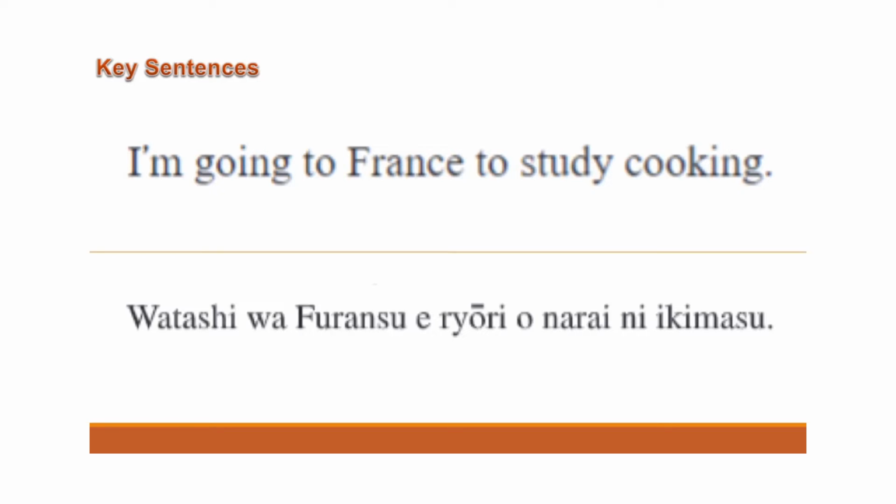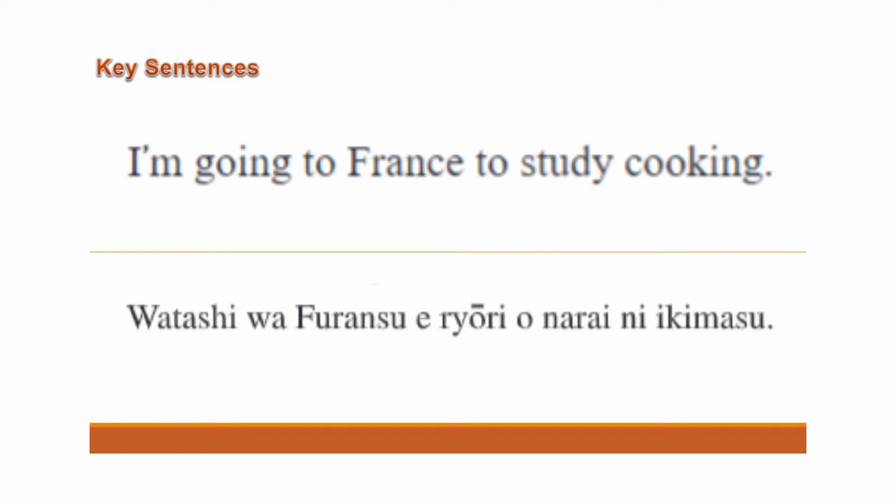Now we are doing the key patterns, key sentences. Okay, so watashi wa ryori o narai ni ikimasu. So watashi wa ikimasu is the main sentence. Sorry, watashi wa fransu e ikimasu. This is the main sentence. I go to France. All right. What is the purpose? That is shown by ryori o narai ni.